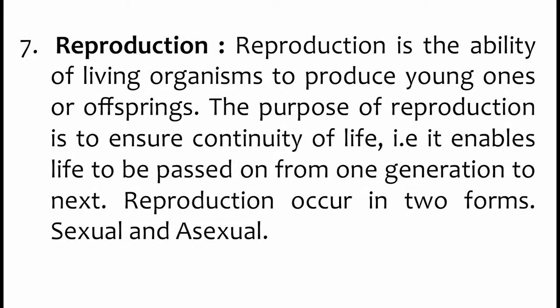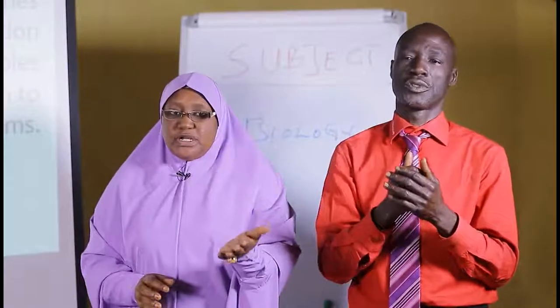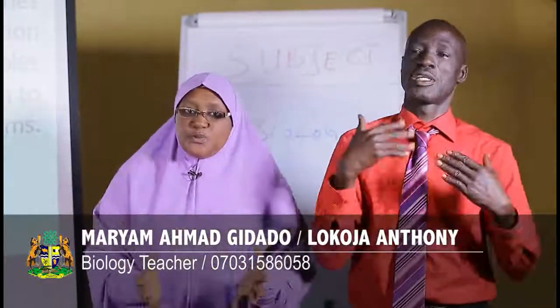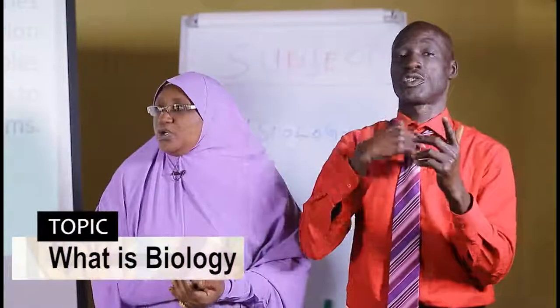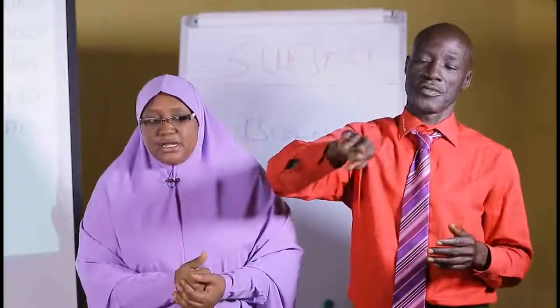So reproduction in plants and in animals can be either sexual or asexual. There is a little difference between sexual and asexual reproduction in plants and animals, but we are not going to explain the difference here. When we get to discuss the topic reproduction, you will see the difference in plants and animals.